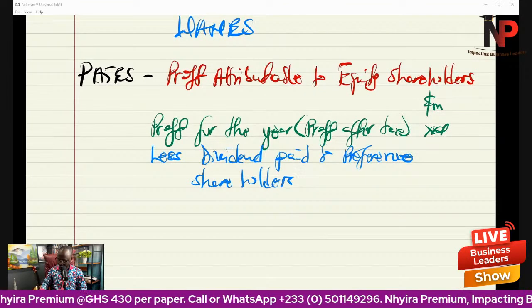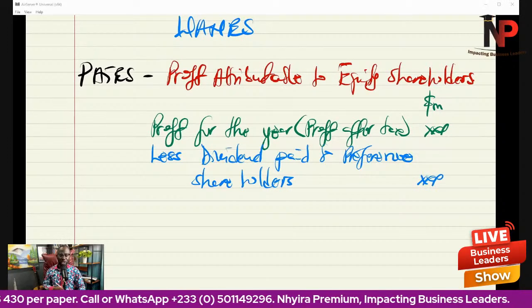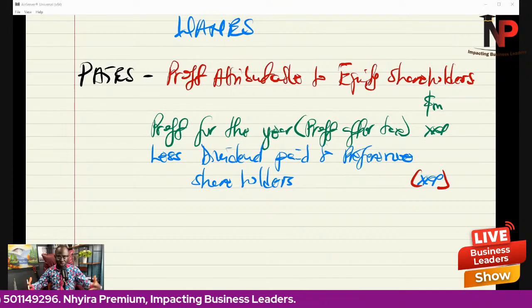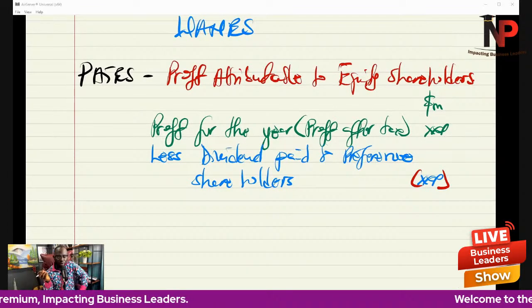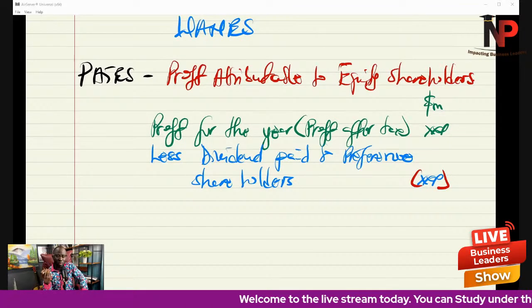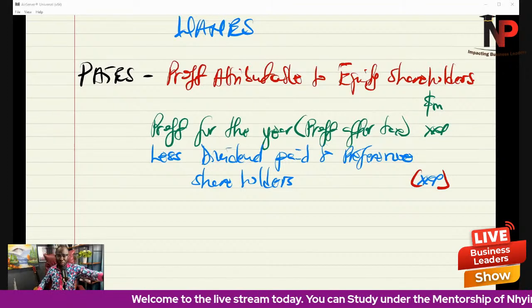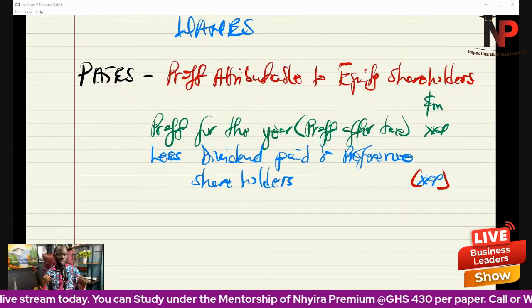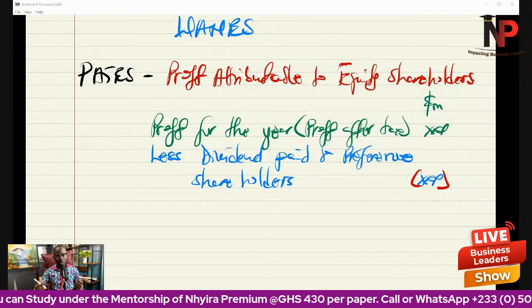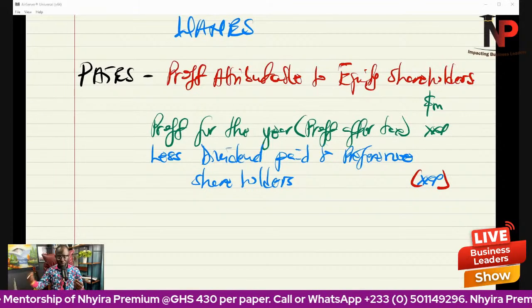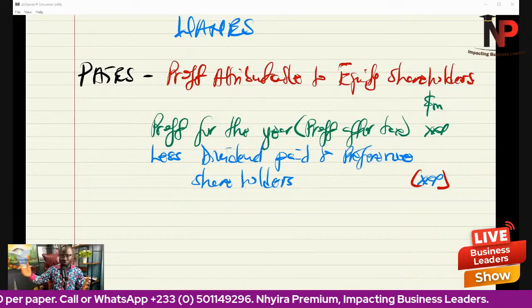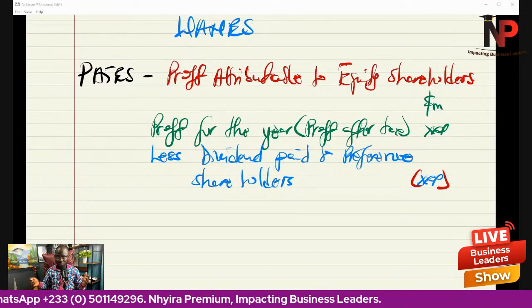Because if we have preference shareholders, remember, preference shareholders receive fixed dividend every year, or interest. But the interest we pay on preference shares is a liability usually. The interest we pay on preference shares is not brought into the statement of profit or loss. Instead, it is dealt with in the statement of changes in equity. So when we are picking the profit for the year and there are preference shares, then the dividend payable to the preference shares has not been taken into consideration, has not been deducted yet, hence we have to deduct it.